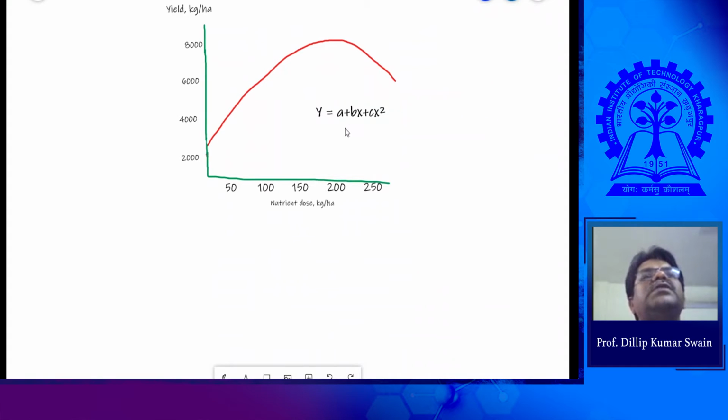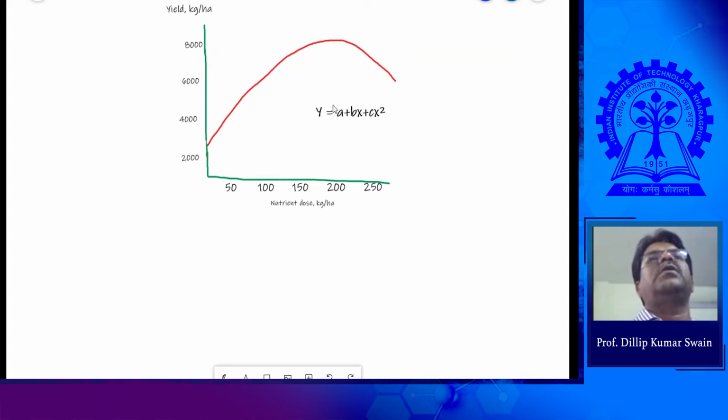So if you can develop the relationship y is equal to a plus bx plus cx squared, in this case you have the data. Now you have to know what is the optimum dose, the dose for the maximum yield production. Which can be the dose for maximum yield? This is the relationship between the yield and the inputs. X is your input in kg per hectare, and y, the yield, is also in kg per hectare.